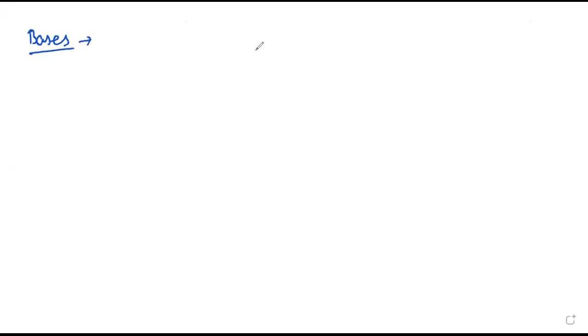As we all know, bases are a class of chemical compounds which taste bitter, right? And are soapy to touch.